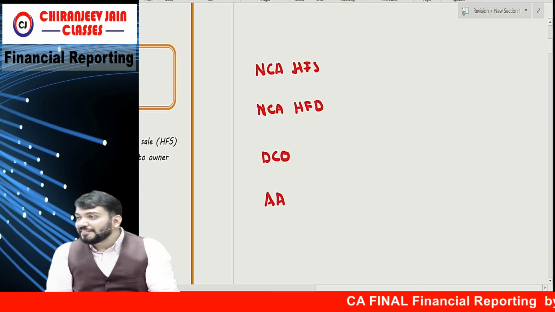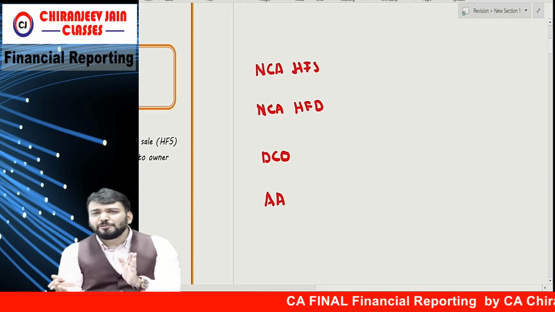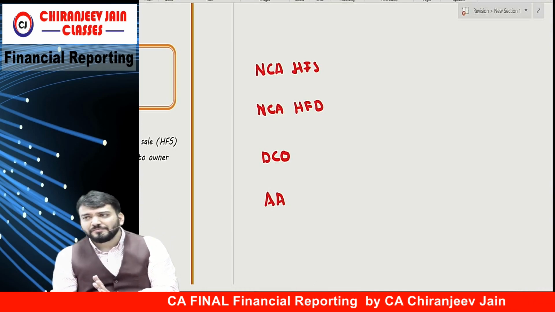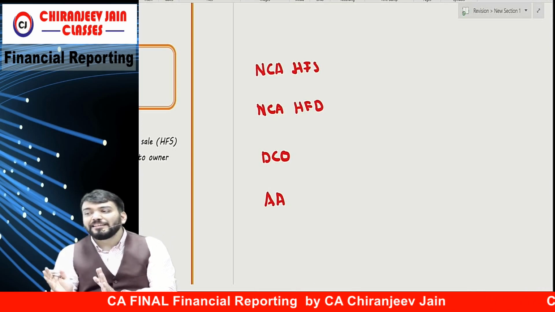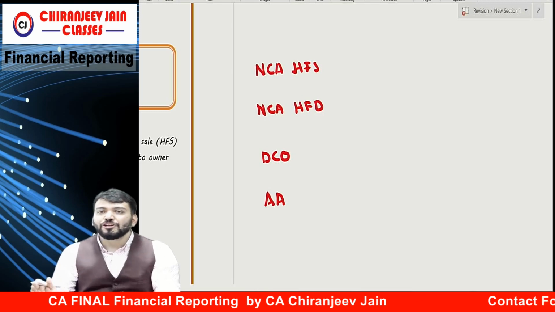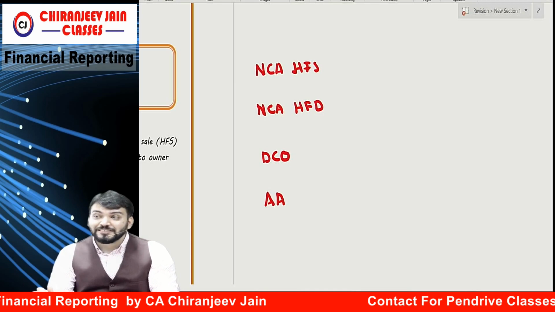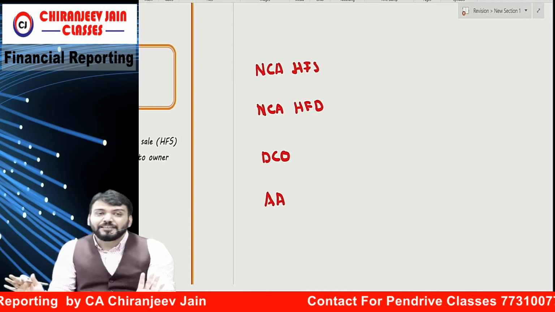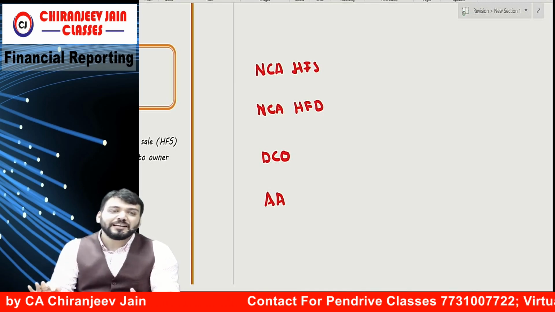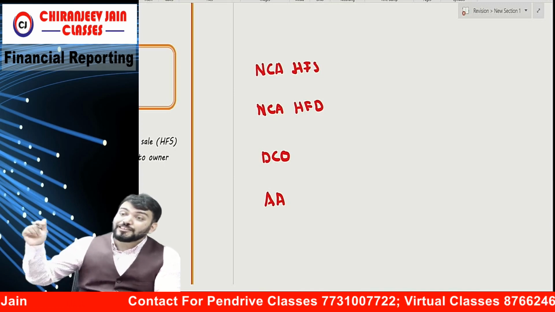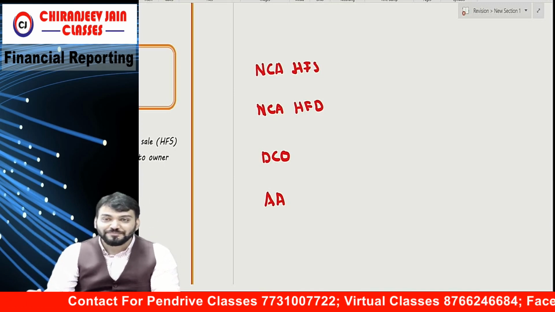Have you done abandoned asset? Do you know the difference between abandoned asset and asset held for sale? Abandoned asset is not in use, but not held for sale. Means abandoned assets are not classified as held for sale. Therefore, abandoned assets are not covered under Ind AS 105.